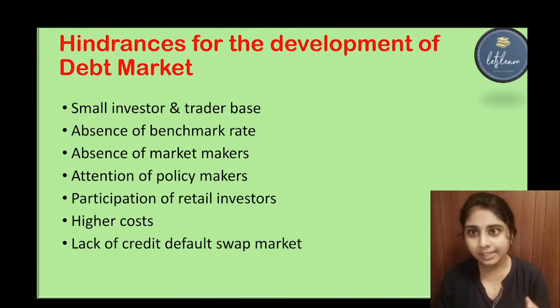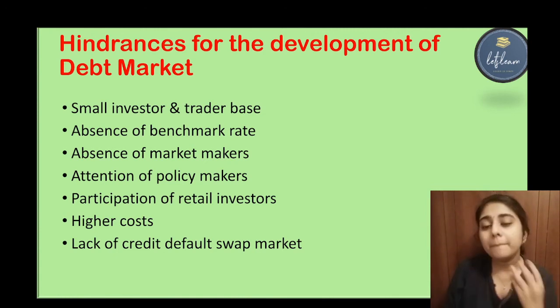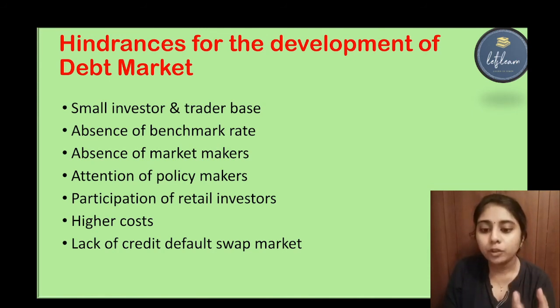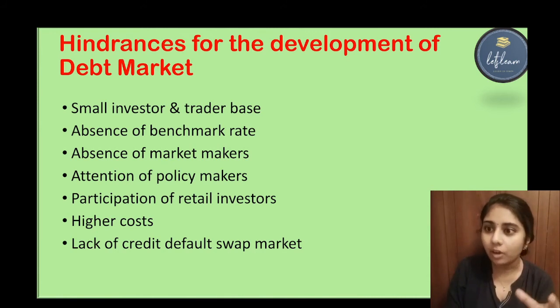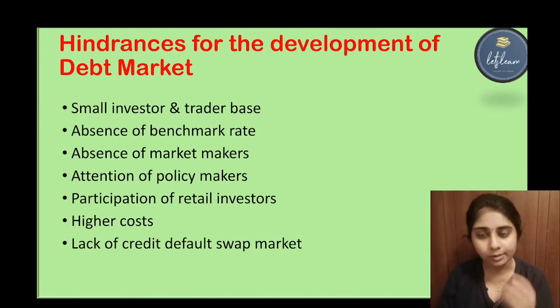So because of this limit, it also acts as a hindrance in the development of the debt market. Next one is higher cost. The main cause of higher cost in the debt market is the stamp duty. The stamp duty varies from state to state, or withholding tax, etc. So these are some of the problems. Because of this, the debt market transaction cost becomes higher.